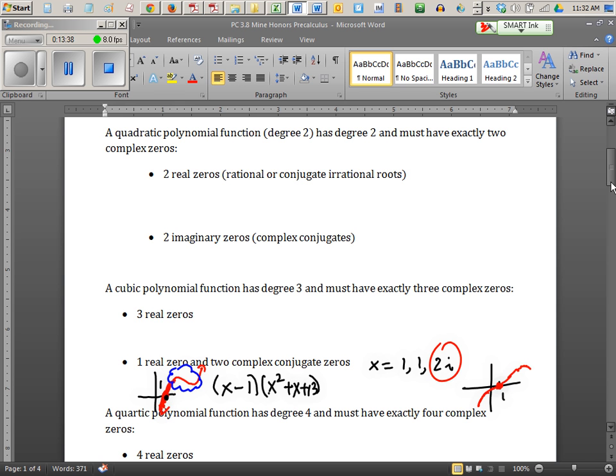So it's going to have to go up, back down, and then back up again. It's a cubic. It has to go up in the end. Remember, with cubics, it's 1 arm down, 1 arm up. And the fact that you have 2 turning points here means there should have been 2 imaginaries, not 1. So this is actually an impossible situation. It is absolutely impossible to have 1 imaginary root just standing on its own. That's impossible. If 2i was a root, then negative 2i is automatically going to be a root.